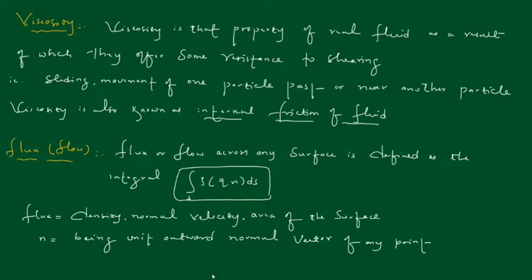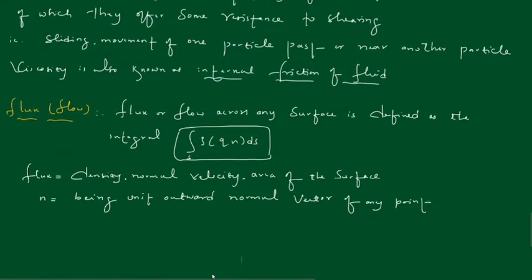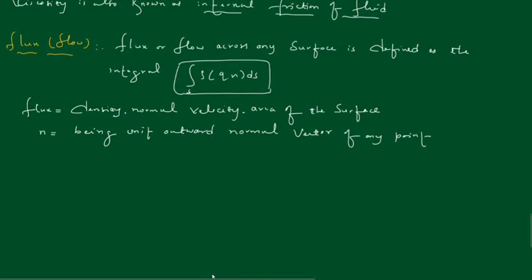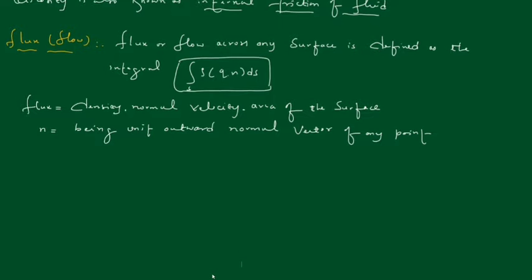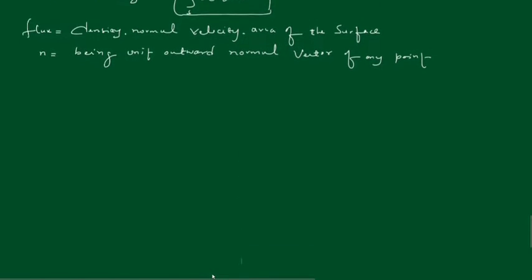Now the important concept of today's lecture series, that is, fluid motion, may be studied by two different methods, or simply we can say two different methods which describe fluid motion. The first one is the Lagrangian method, the second one is the Eulerian method.